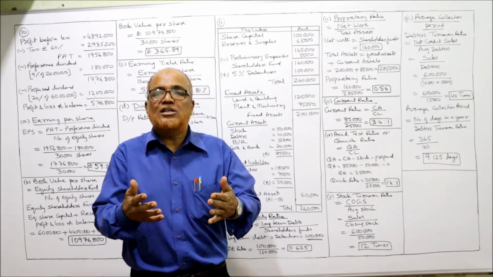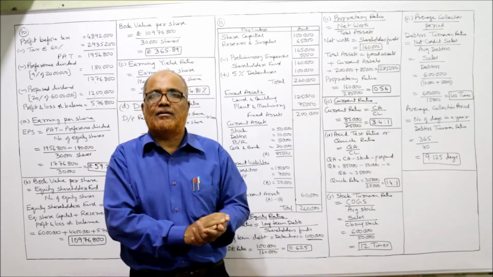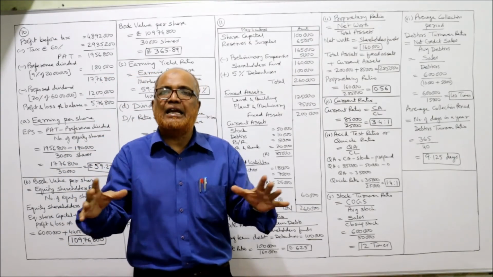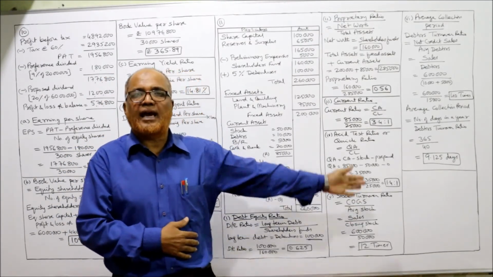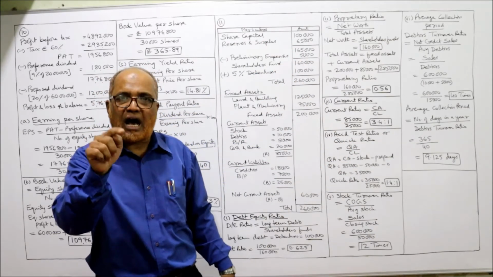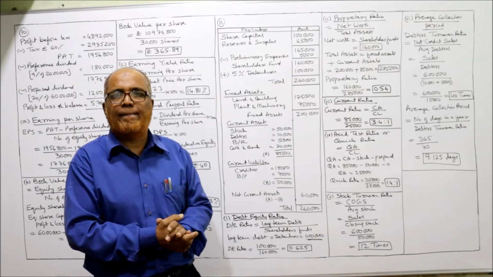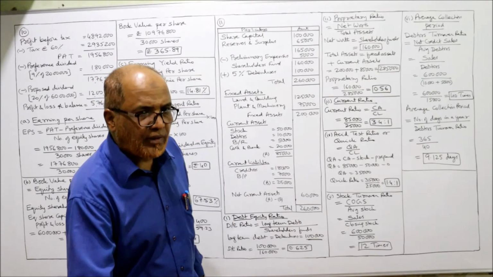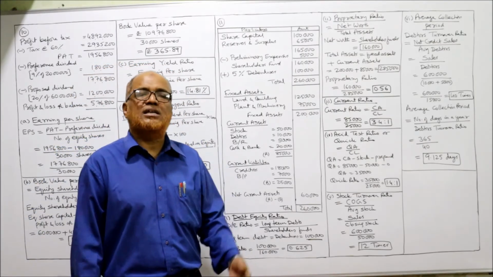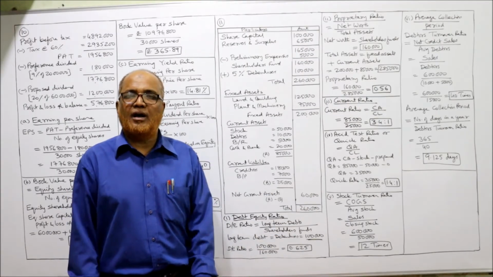So the new point in this problem is the balance sheet is reproduced, modified in this form, so that it will be helpful for analysis and interpretation. Easily we can calculate the ratios if we present the balance sheet in this format. But only if it is asked in the problem do we have to present it. Otherwise, directly we can calculate, right? So after calculating the ratios, it is also asking you to give the interpretation, comment on this data.